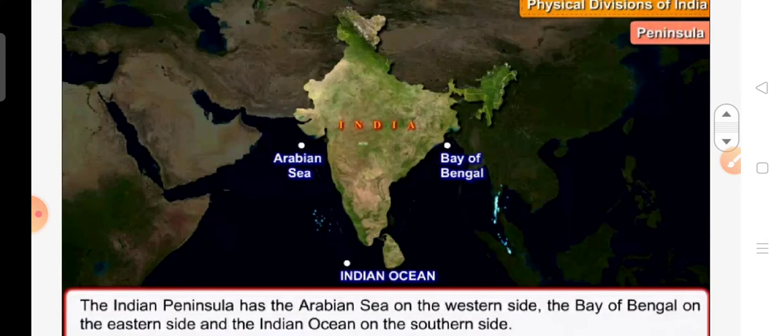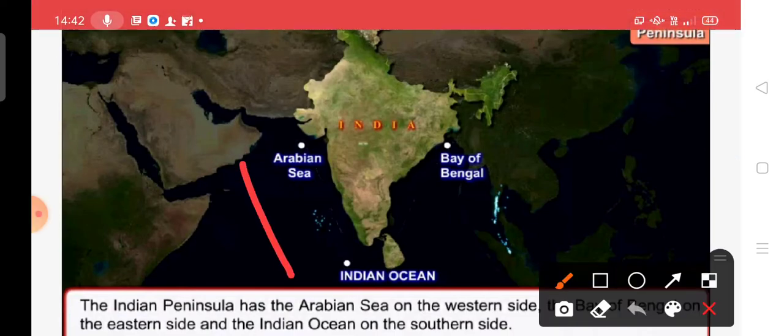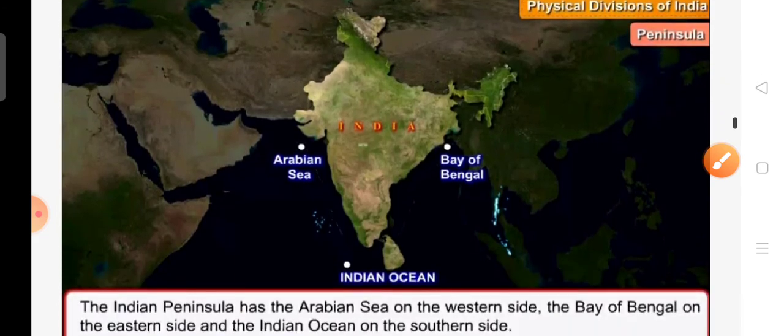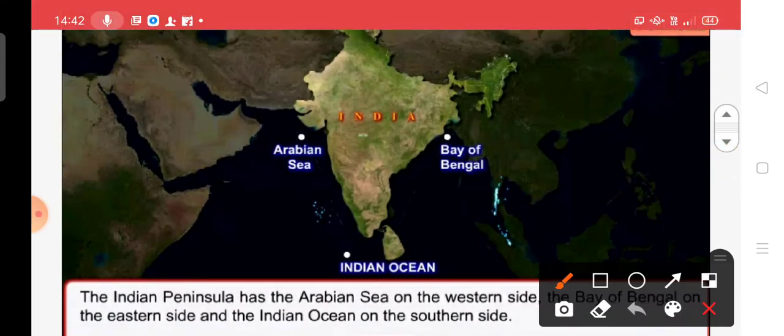The Indian peninsula has the Arabian Sea on the western side, the Bay of Bengal on the eastern side, and the Indian Ocean on the southern side.